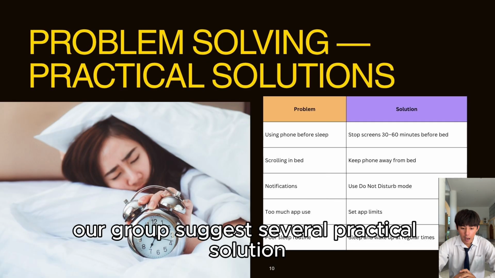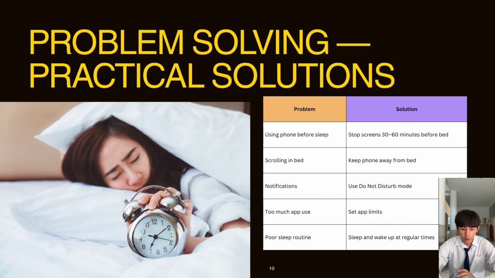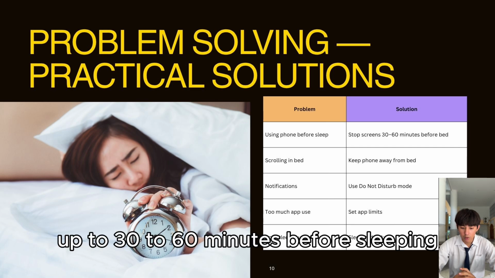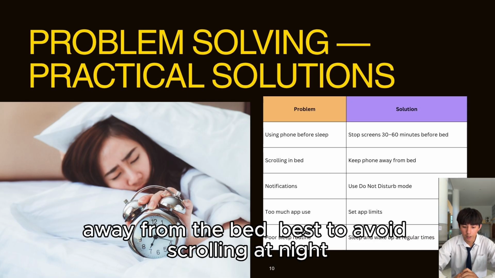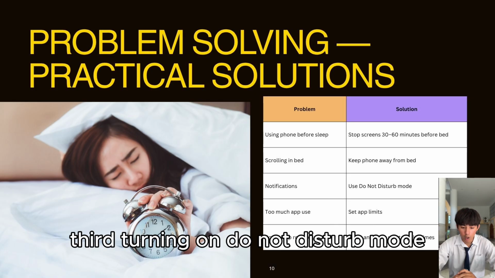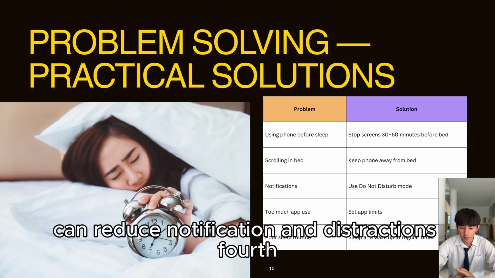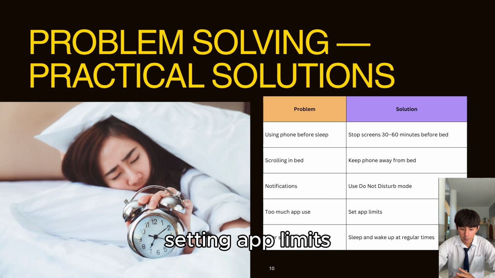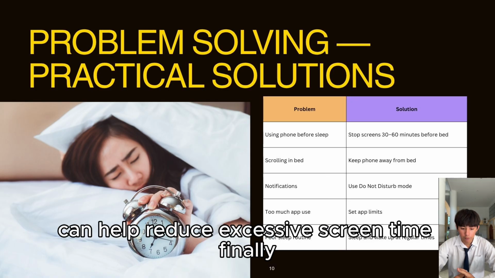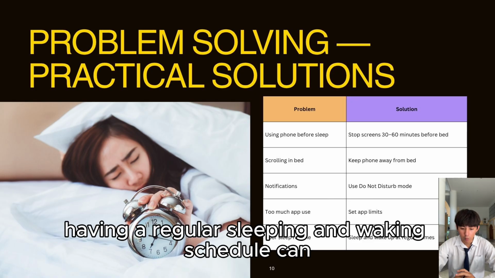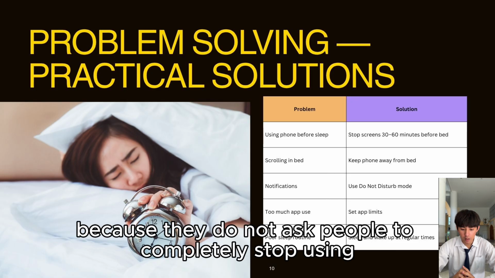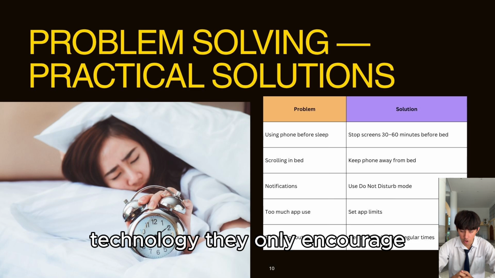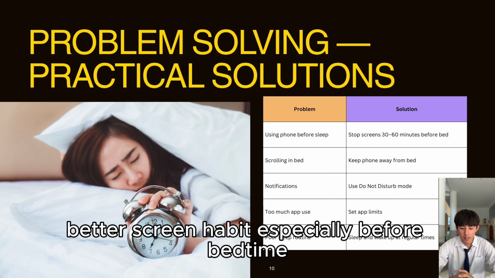Based on these findings, our group suggests several practical solutions. First, people should reduce screen time 30 to 60 minutes before sleeping. Second, people should keep their phones away from the bed to avoid scrolling at night. Third, turning on the do not disturb mode can reduce notifications and distractions. Fourth, setting app limits can help reduce excessive screen time. Finally, having a regular sleeping and waking schedule can improve sleep habits. These solutions are realistic because they do not ask people to completely stop using technology. They only encourage better screen habits, especially before bedtime.